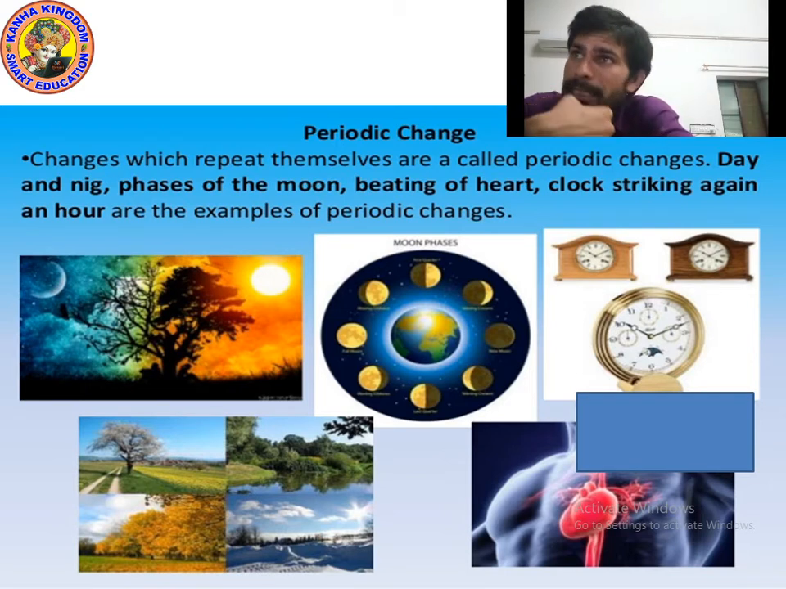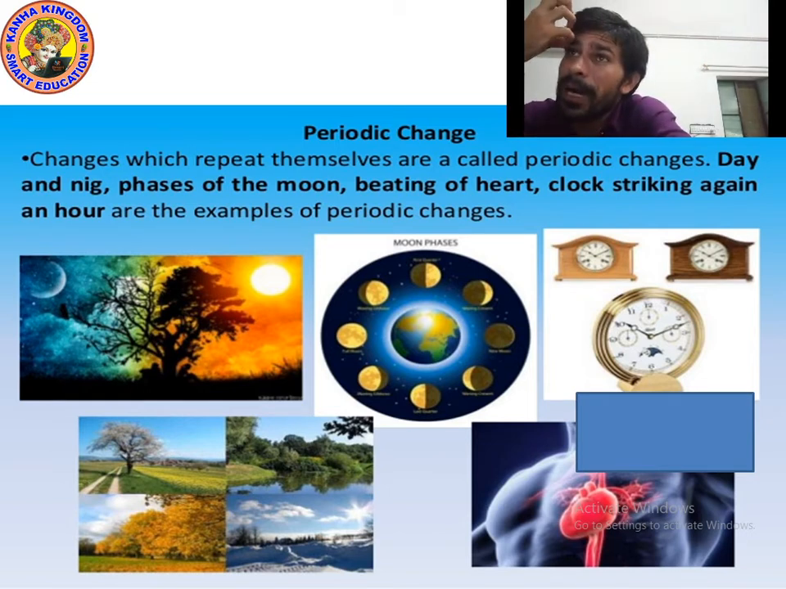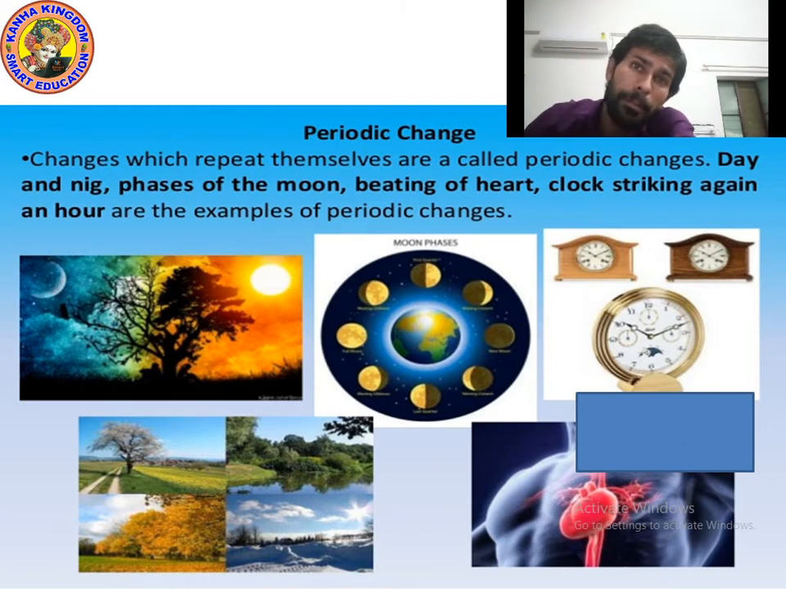You can see the next picture. Around the Earth, planets are revolving. Earth revolves, completes the circle, then again repeats. You can see the clock: time changes, then it repeats itself. Changes in weather: you can see the picture of green trees and clouds. Even you can see the picture of a heart. So clock striking, beating of the heart, phases of the moon, all these are examples of periodic changes.